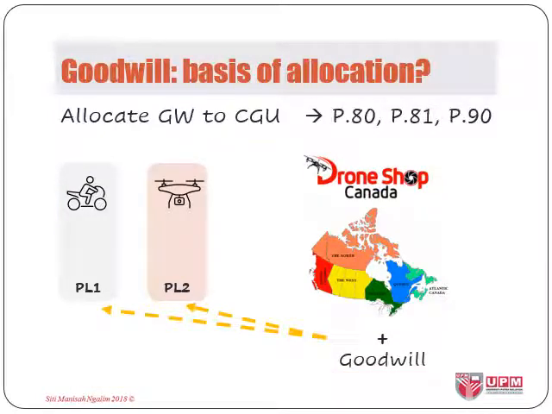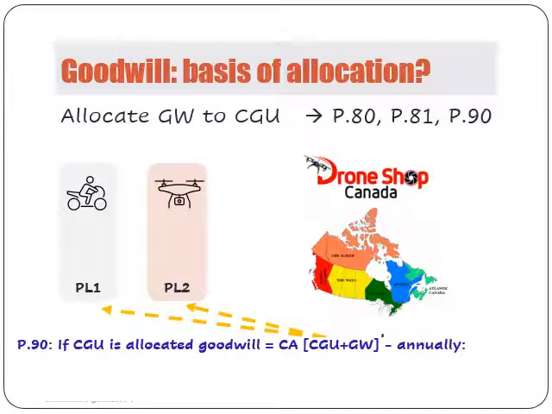For the allocations of goodwill, paragraph 80 also states that the CGU with allocated goodwill shall not be larger than the operating segment before aggregation. You may refer to the discussion on MFRS 8 operating segment on the aggregation. And paragraph 90 states that if goodwill has been allocated to the unit, since intangible assets must be tested for impairment on annual basis, the goodwill allocated CGU must also be tested for impairment annually.